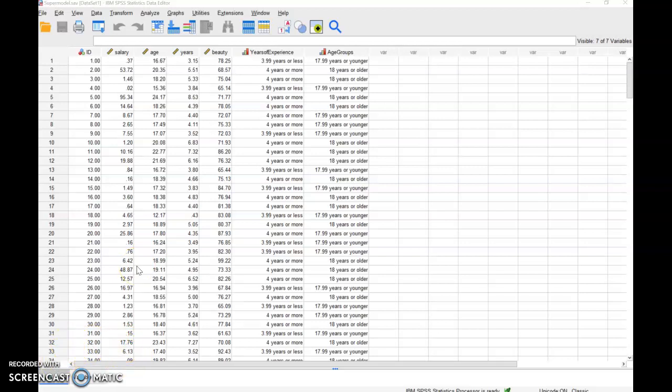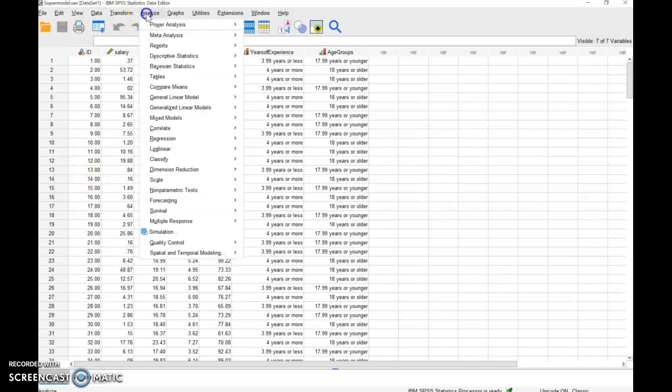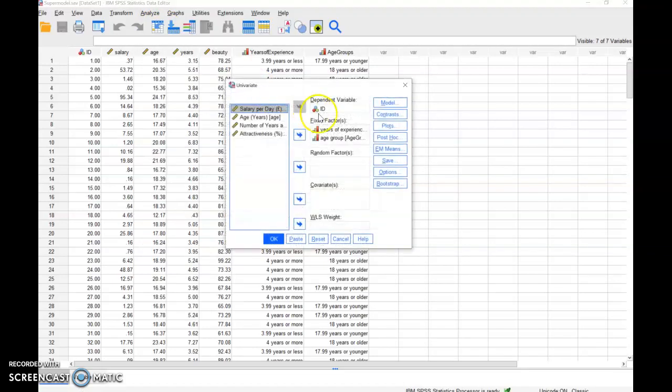So what I'm going to do first is conduct a two-way independent ANOVA test, analyze the general linear model, univariate. My dependent variable will be the salary, my fixed factors will be the age group and the experience group.